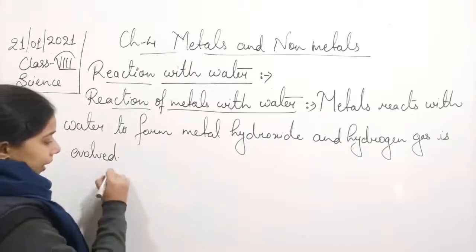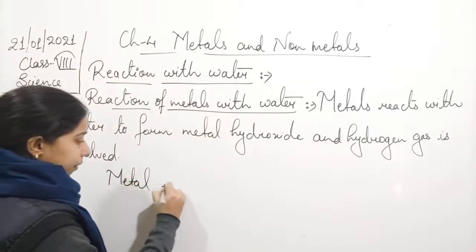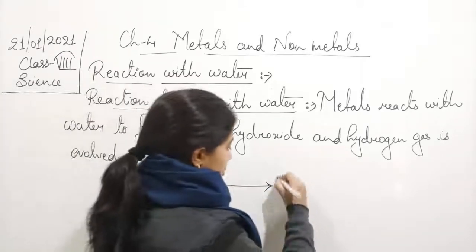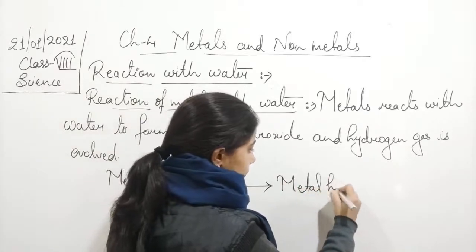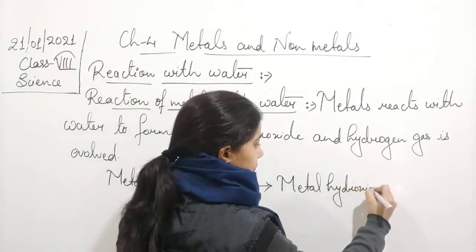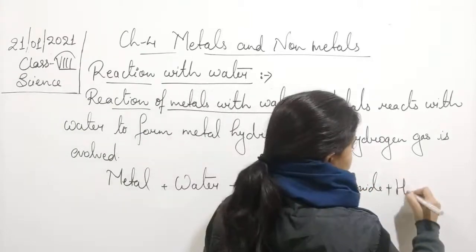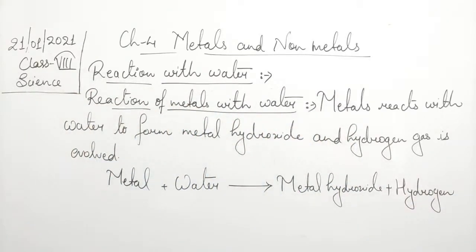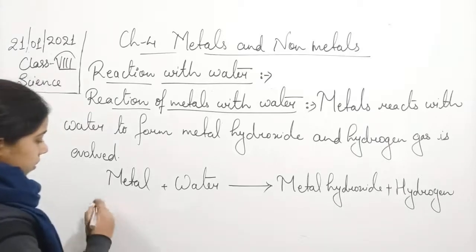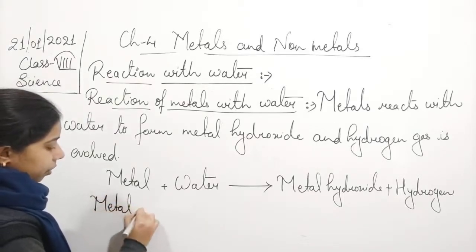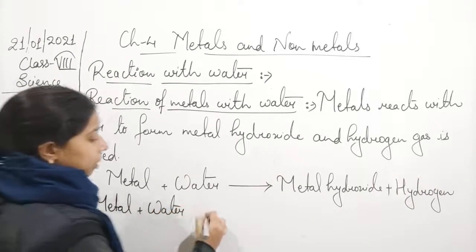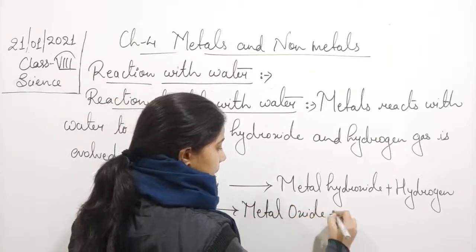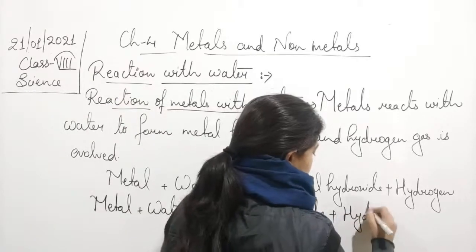So we can write that when a metal reacts with water, there is a formation of metal hydroxide plus hydrogen, and for some metals, when they react with water, there is a formation of metal oxide plus hydrogen.